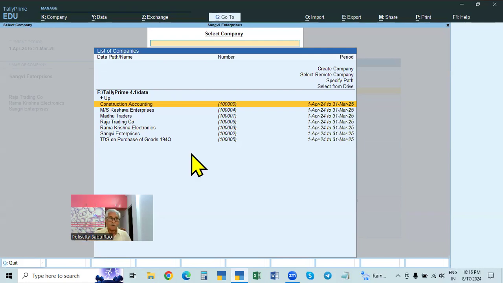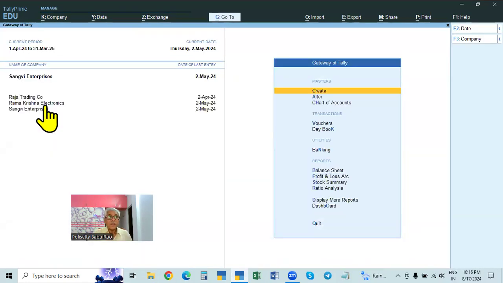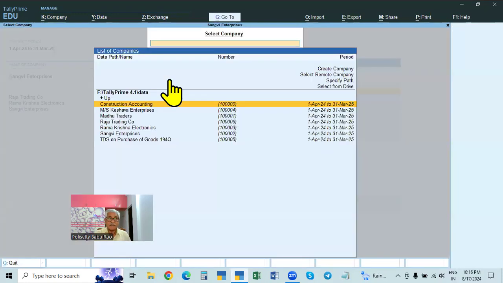Now, the data which we have in the Tally drive, all the companies, if something happens in the F drive, some problem in the whole F drive, then all the companies will go. We lose the data of all the companies.